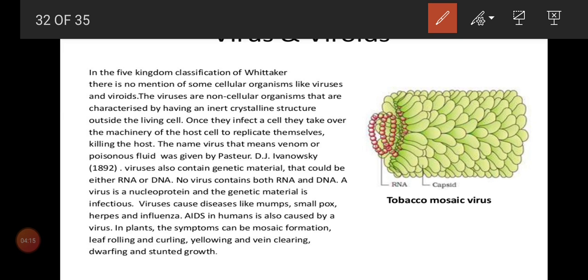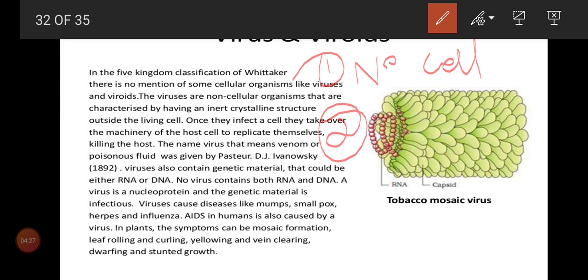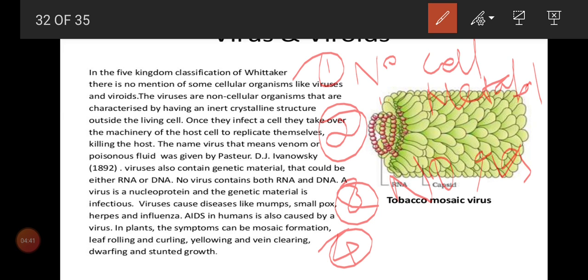So what is the first one, children? First one is no complete cellular structure. What is the second one? Second one, no metabolism. What do you mean by metabolism? No synthesis, no breakdown. So no metabolism. And third one, no respiration. And what is the fourth one?